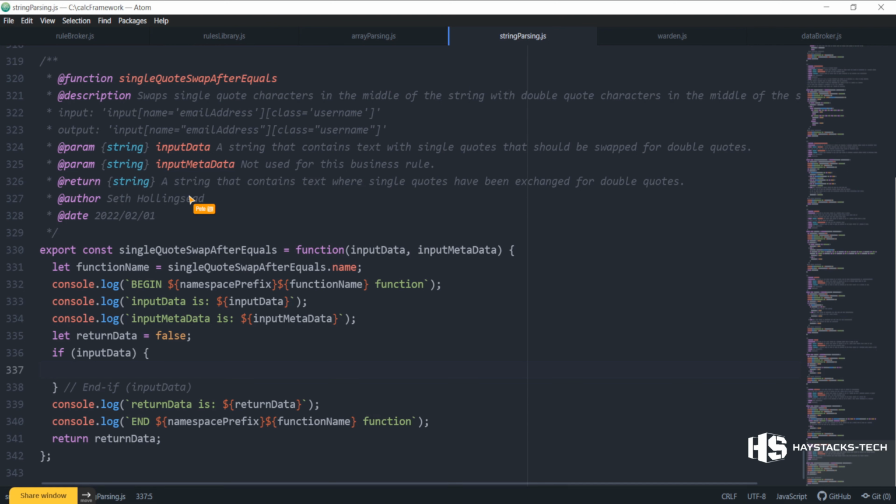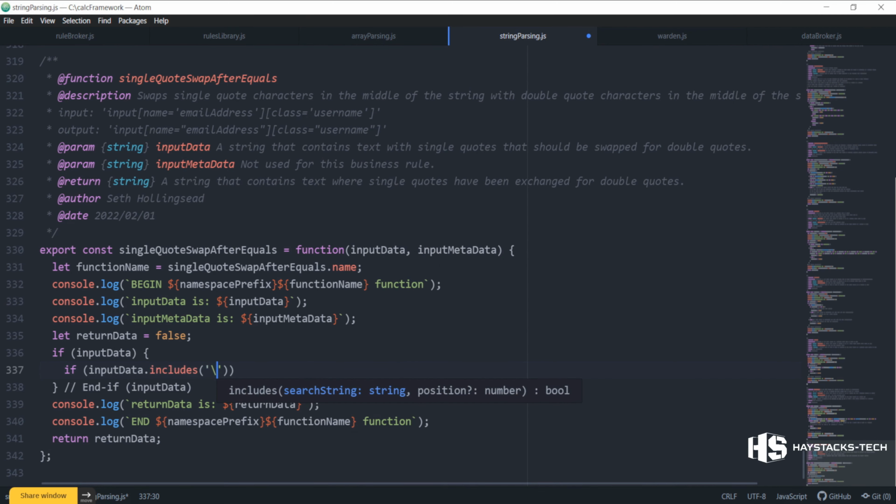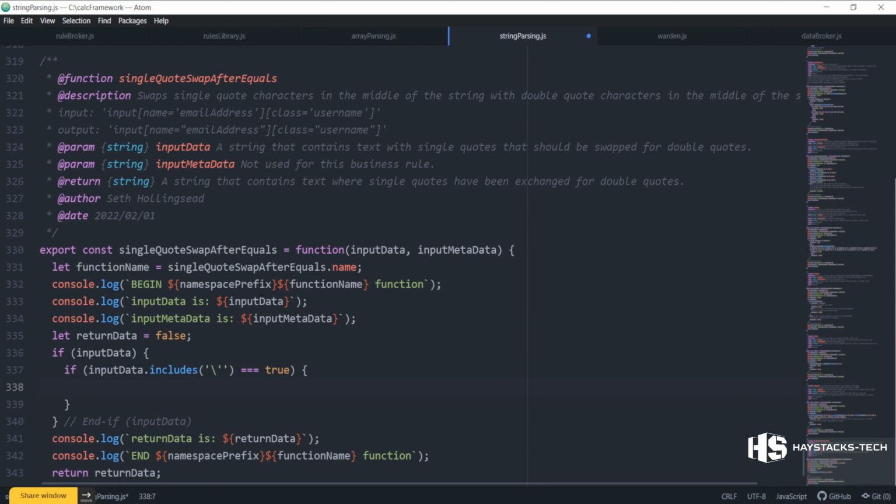And then inside the if, we say, oh yeah, it is an if. If input data dot includes backslash, and I'm going to do a backslash and then a single quote. So I'm actually escaping with a single quote equals true. Is that a parentheses or what is that? Yeah, that's a backslash, and then another single quote, because the backslash is the escape character. So actually, we're doing if it includes that single quote. That's what we're actually checking.